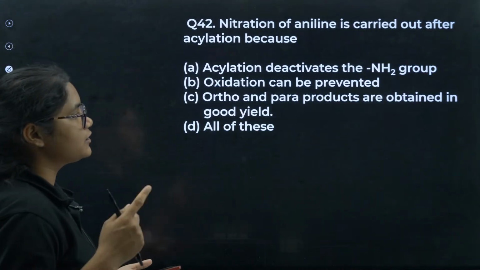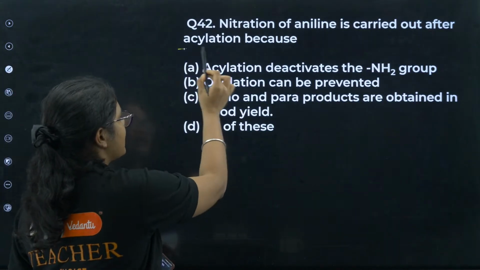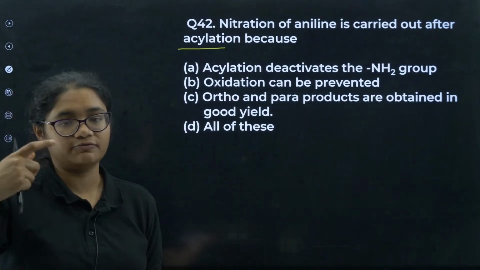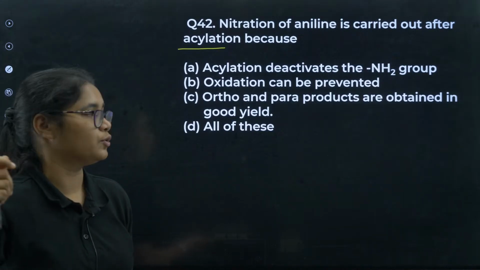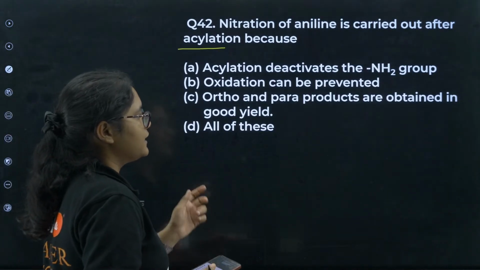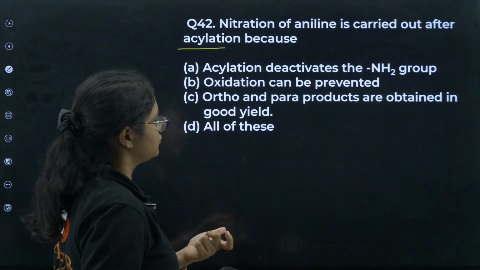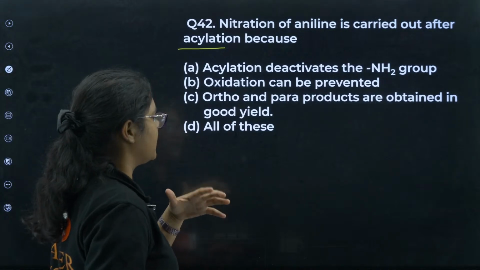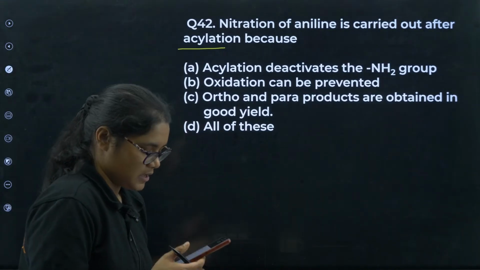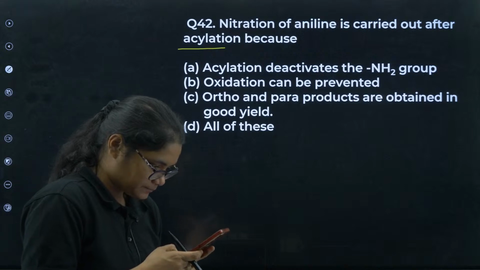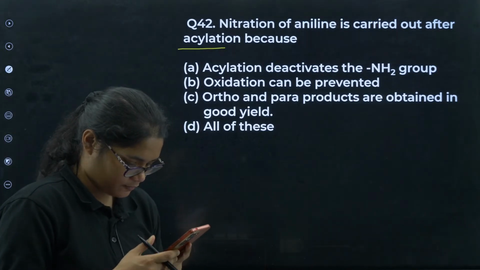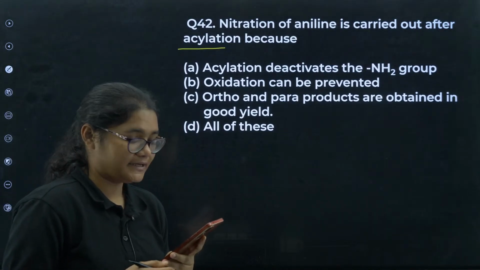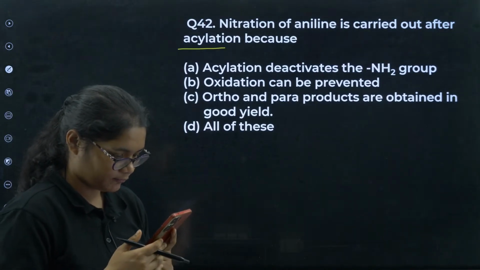42. Nitration of aniline is carried out after acylation because: acylation deactivates the NH2 group, oxidation can be prevented, ortho and para products are obtained in good yield, or all of these. Whenever we do nitration of aniline, we first acylate, right? We protect the NH2 group. What is the reason for that? Yes, what can be the answer in this question? Please read all the options correctly.